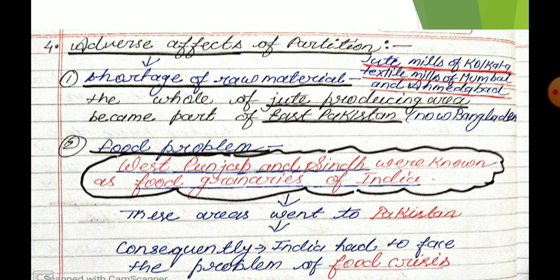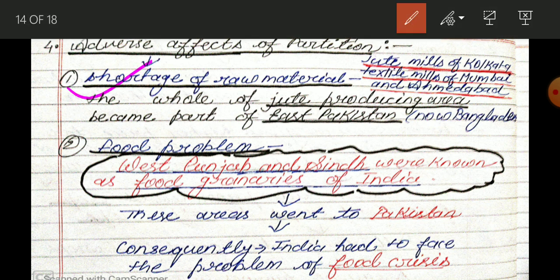So the first adverse effect of the partition is shortage of raw material. Who faces this shortage of raw material? Jute mills of Calcutta, textile mills of Mumbai and Ahmedabad. Why are we facing this shortage of raw material?